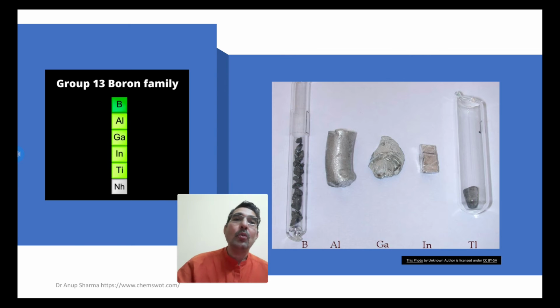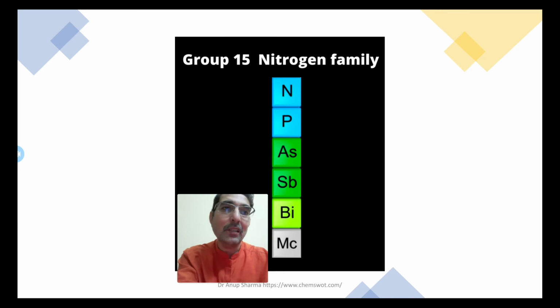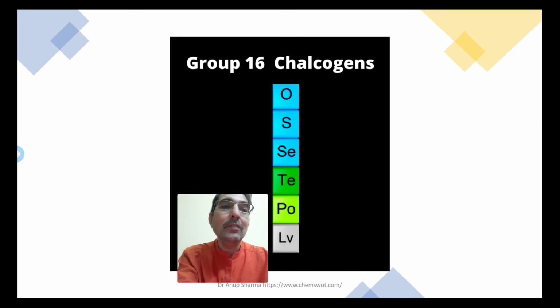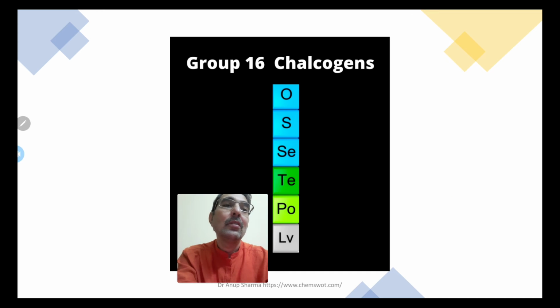Now moving further, group 13 is the boron family. We have already discussed them. These are the pictures of these elements. I designed all these posters myself. So group 15, the nitrogen family. This is a newly discovered element. This is also a newly discovered element.